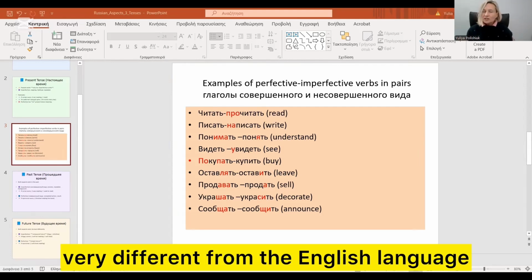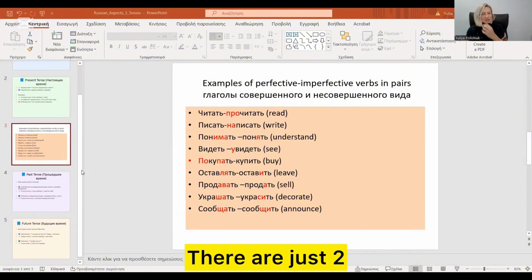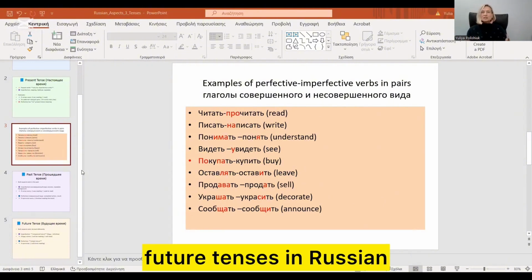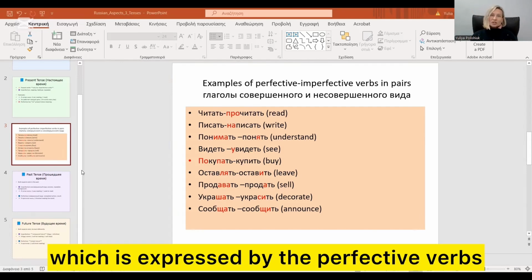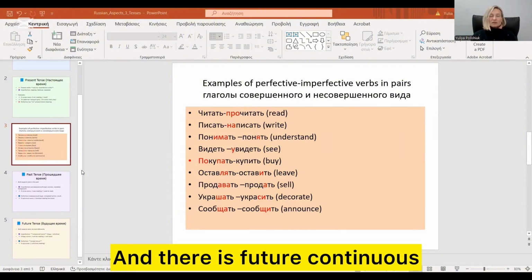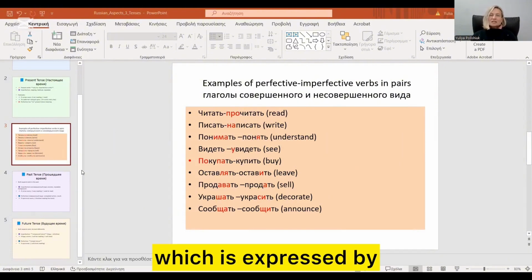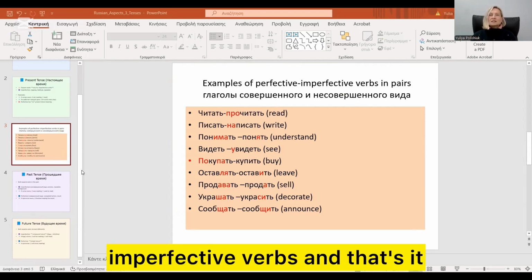That's also very different from the English language. Well, and future tenses, there are just two future tenses in Russian. There is future simple, which is expressed by the perfective verbs: я прочитаю, я напишу. And there is future continuous, which is expressed by imperfective verbs. And that's it.